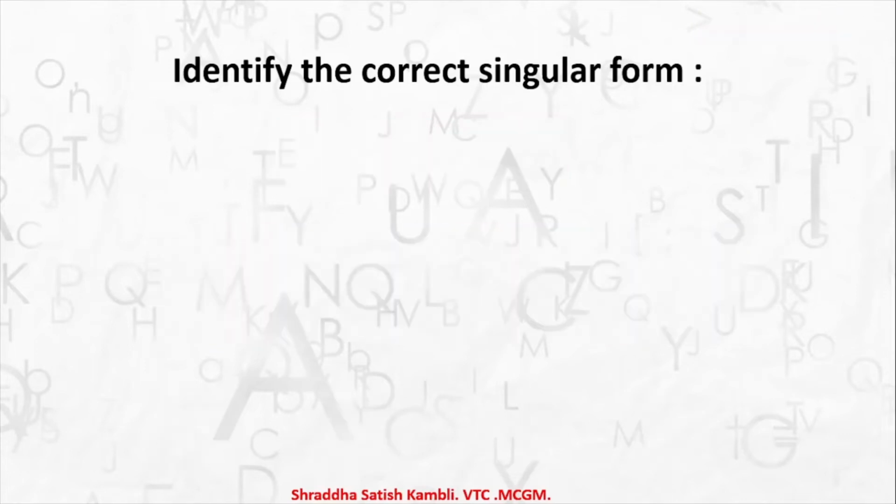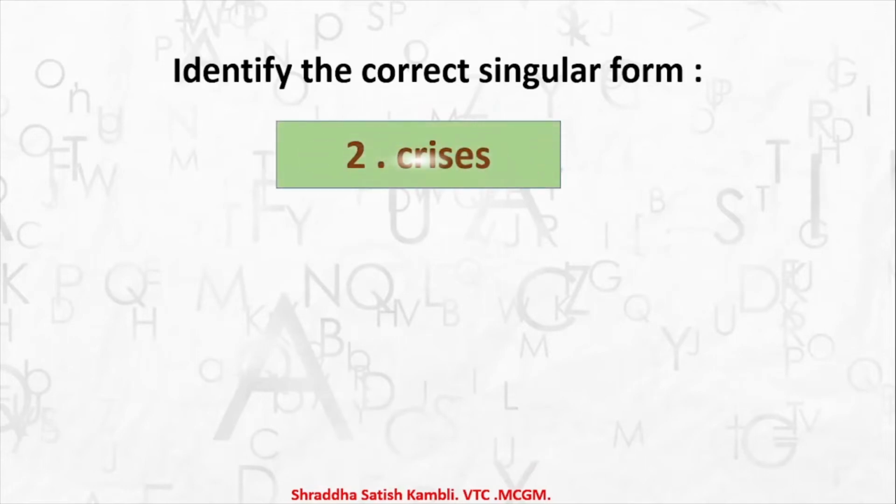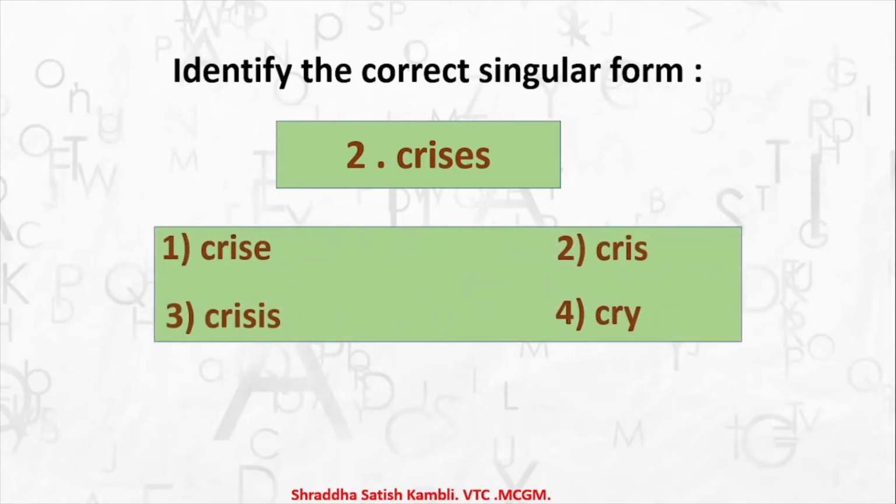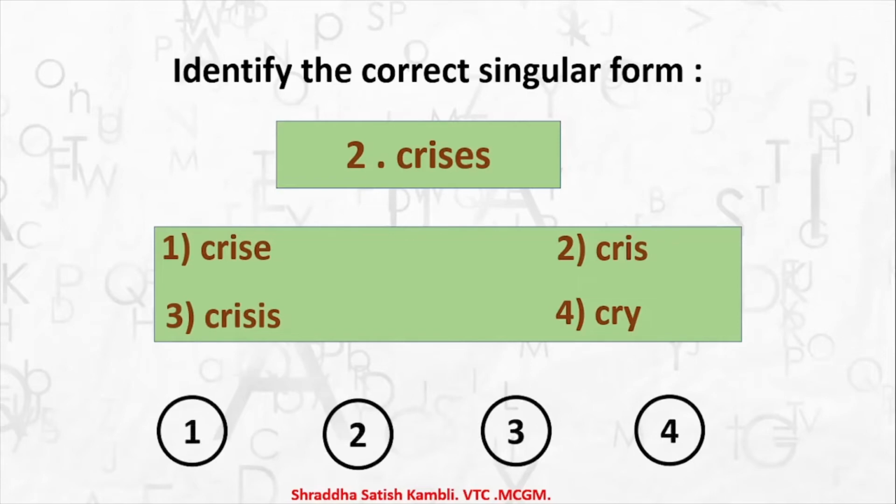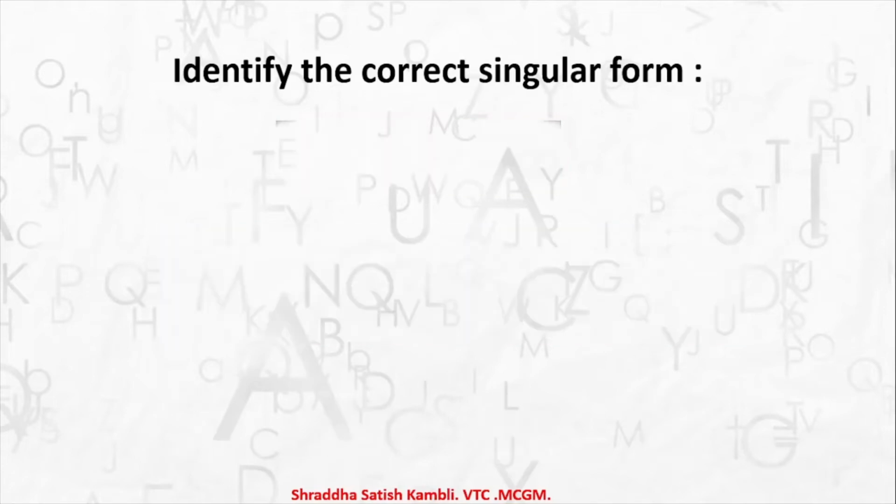Okay, question number 2, crises, C-R-I-S-E-S. Now crises is the plural. You have to identify what is the word when there is just one crisis happening. So is it 1 cris? Is it 2 cris? Is it 3 crisis or cry? Which is the correct answer here? It is option number 3, crisis. Moving on to the next example.